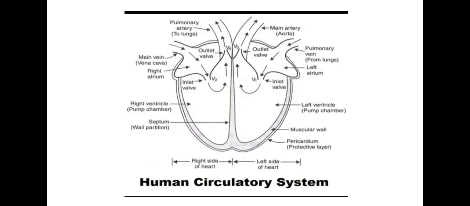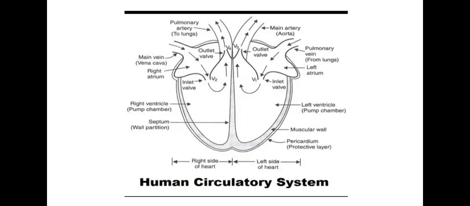Next point is, the main artery carries blood to all the organs, all the parts of the body, like head, chest, arms, stomach, liver, kidney, etc., except lungs. When the oxygenated blood passes through the capillaries of the body organs, it gives oxygen to the body cells.